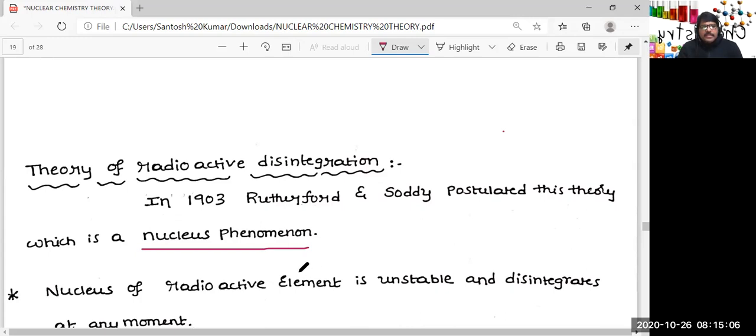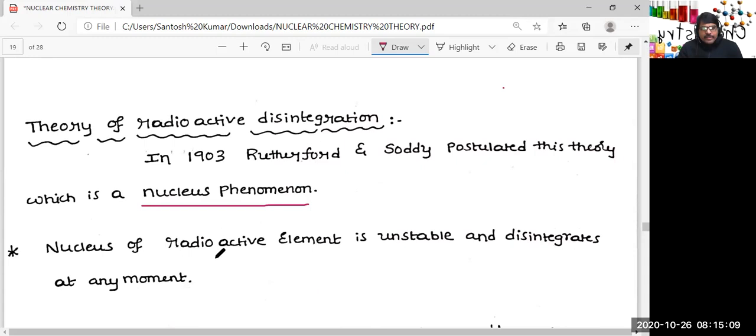Here they stated that the nucleus of a radioactive element, the element which shows radioactivity, is unstable and disintegrates at any moment. For example, carbon-14 is a radioactive element and it is unstable, so because of this reason the nucleus of carbon-14 disintegrates at any moment.